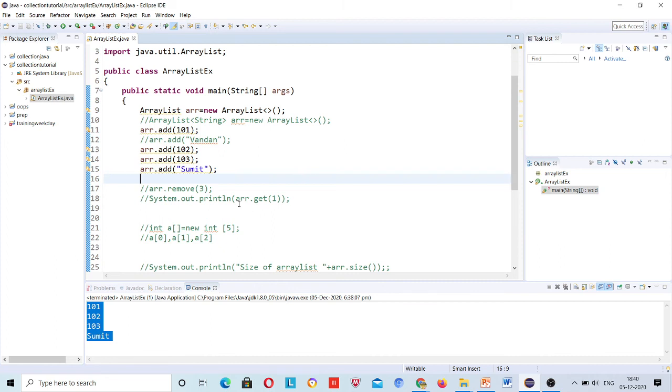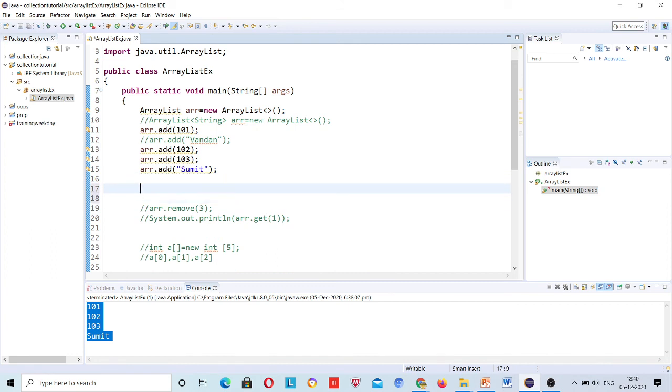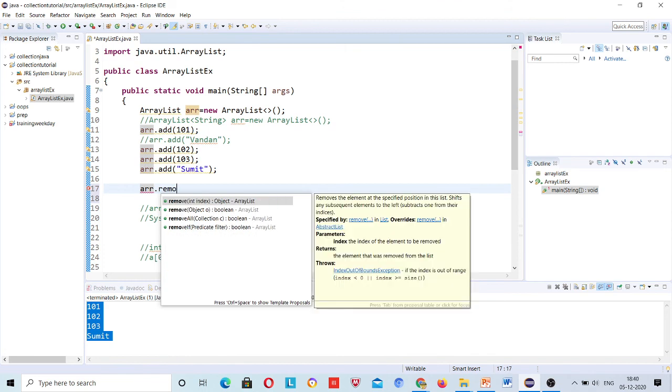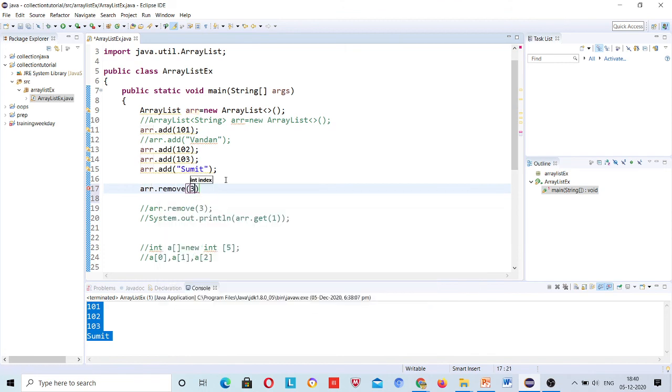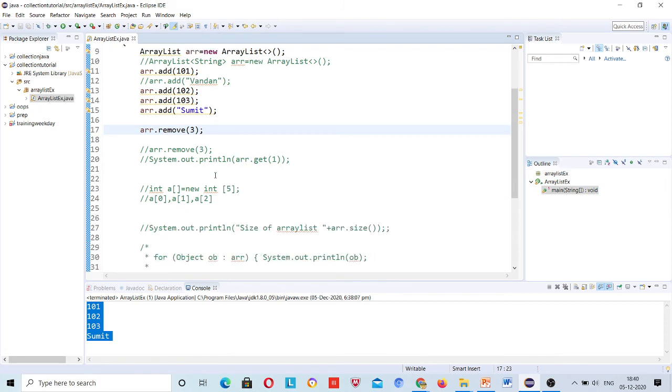So I will keep matching from the Excel sheet, and suppose I found it at the third index, simply I will use the dot remove method with the index. And how I will find the index, that's logic you have to make, right?